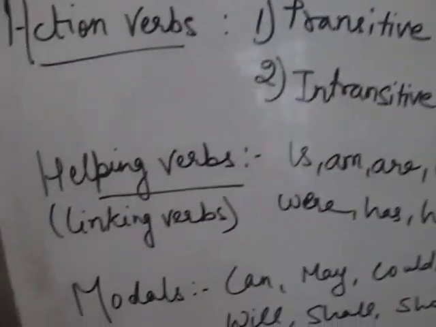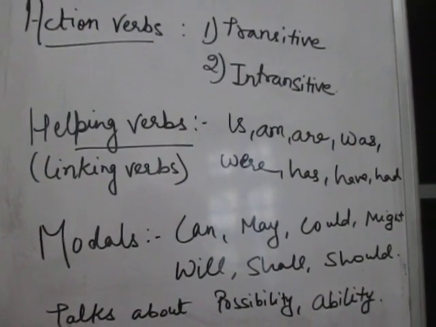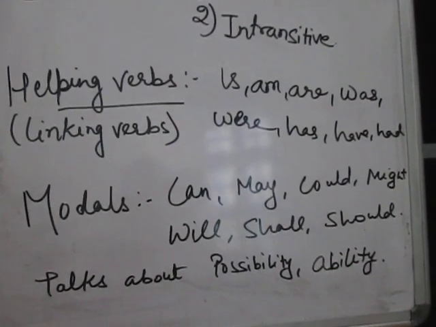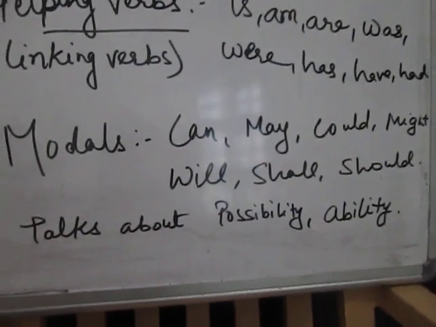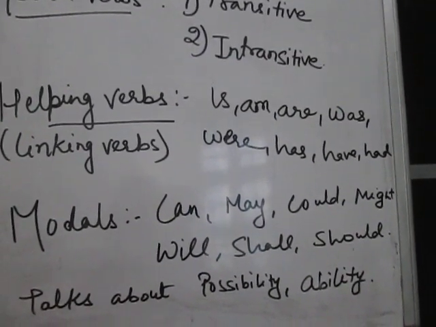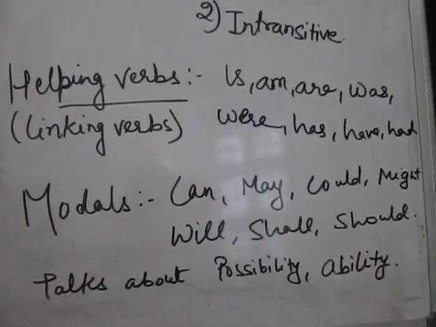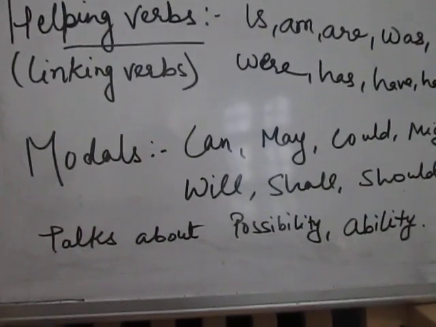Now let's move further to helping verbs, students. Helping verbs are linking verbs. Linking means they help to link. These are is, am, are, was, were, has, have, had, right? They help to link, right?